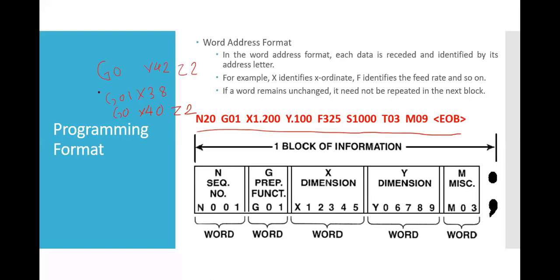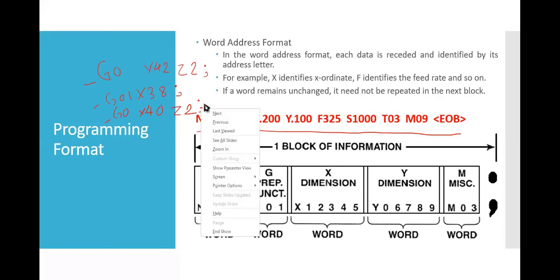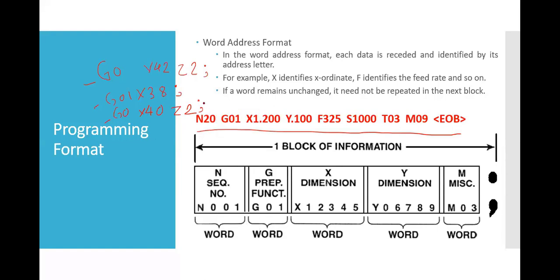So it has three blocks: block number 1, block number 2, and block number 3. Previously we had to write this symbol while writing the program, but nowadays we have the input button in the controller itself, so no need to write that. We just press the yellow input button on the screen. Okay, any doubt within this?